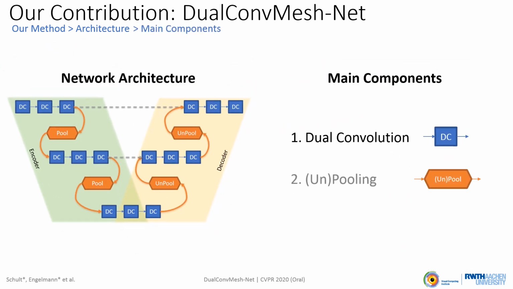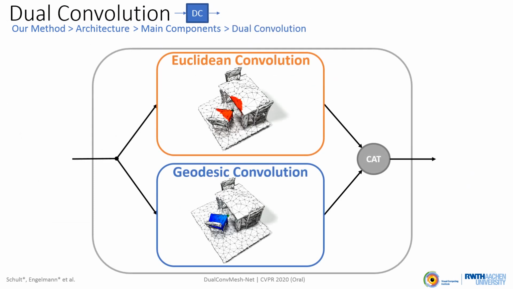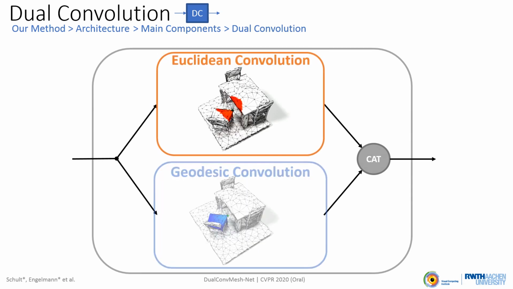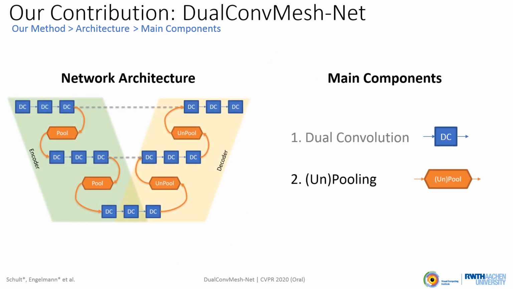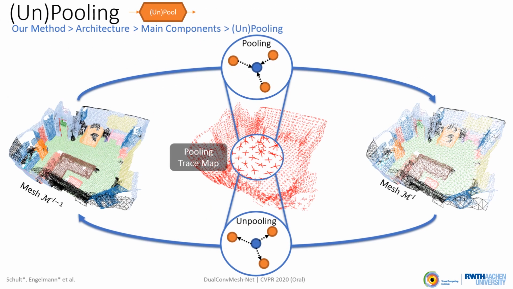Next, we take a closer look into the main components of our architecture. The dual convolution module performs convolutions in two domains jointly. After calculating Euclidean and geodesic features, we simply concatenate them and pass them to the subsequent dual convolution module. Additionally, we present a novel pooling operator for changing the resolution level of the mesh while keeping track of the vertex interconnectivity. Mesh levels are linked via pooling trace maps, defining which vertices are pooled together.